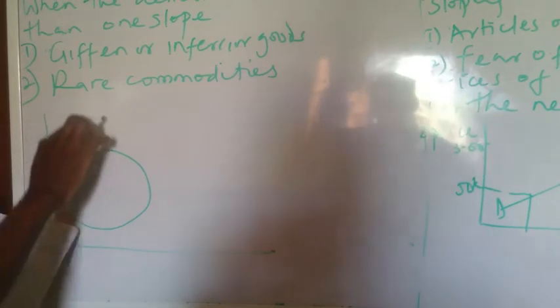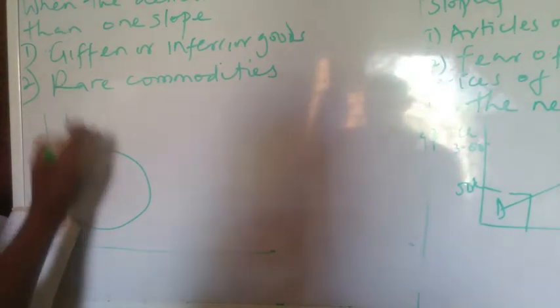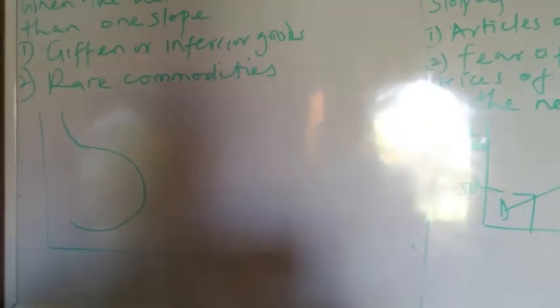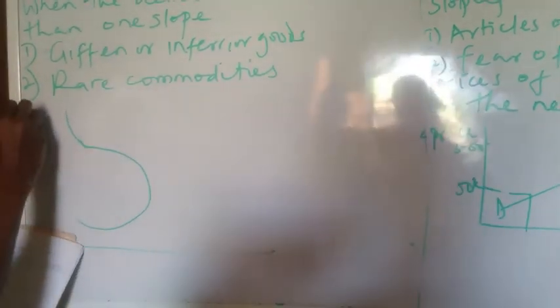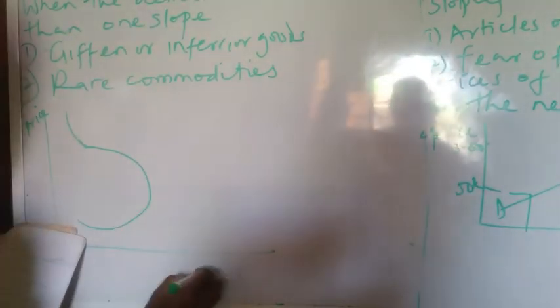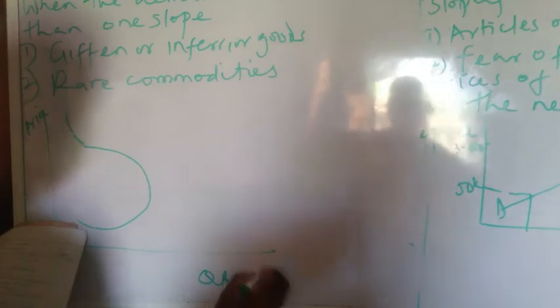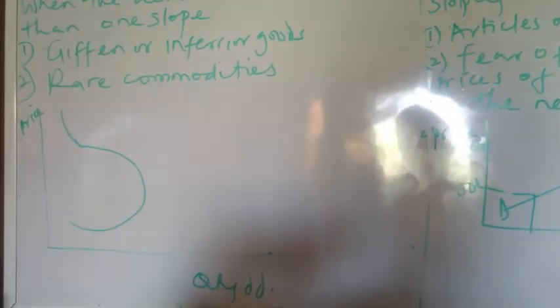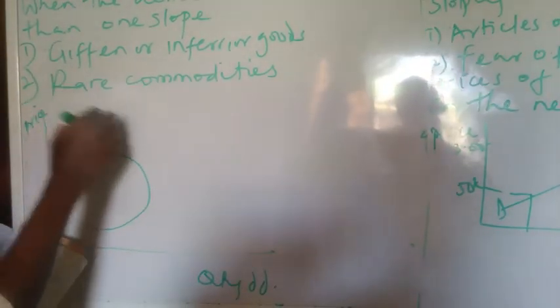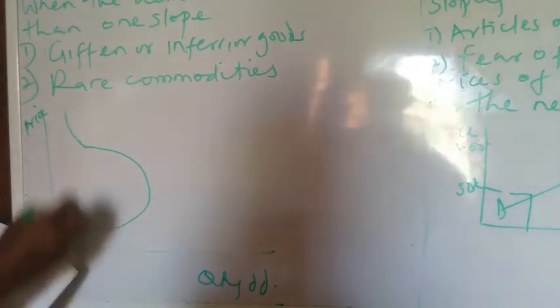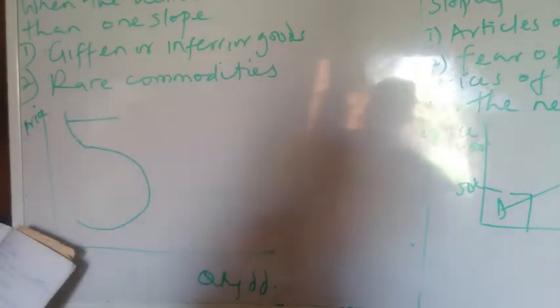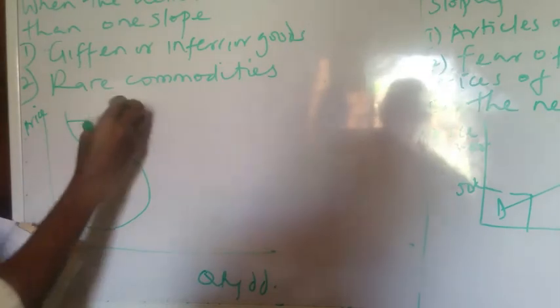In this case, the demand curve, this is the price side, this is the quantity demanded. You can see that in this place, the demand curve is of two slopes. Here, the demand curve is normal at higher price.